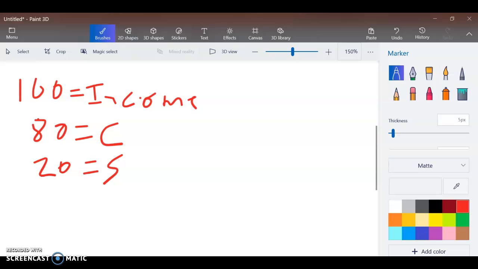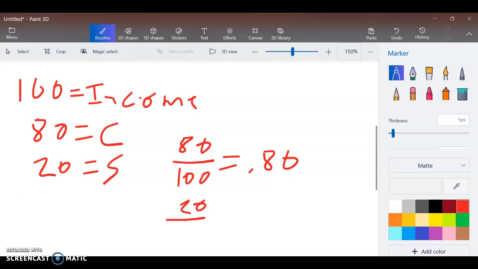If that's the case, then my APC would be 80 over 100, which would equal 0.8. And then my APS would be 20 over 100, which is 0.2. And again, sorry about the zeros, guys. I'm doing my best here with my finger.